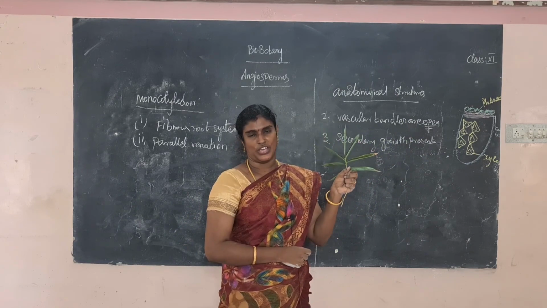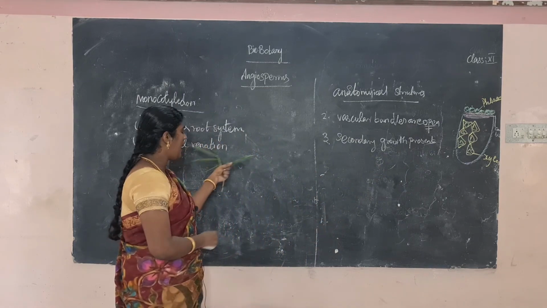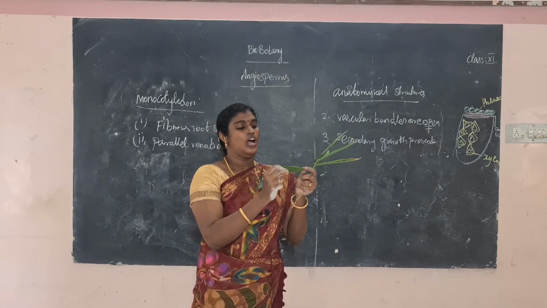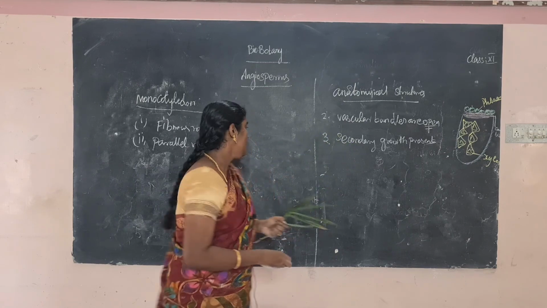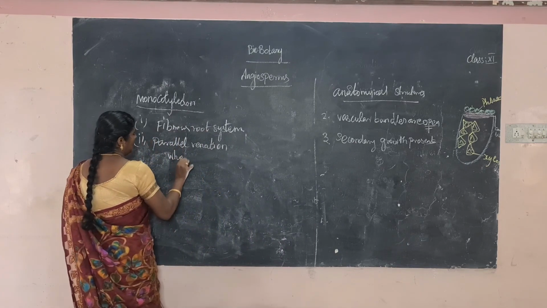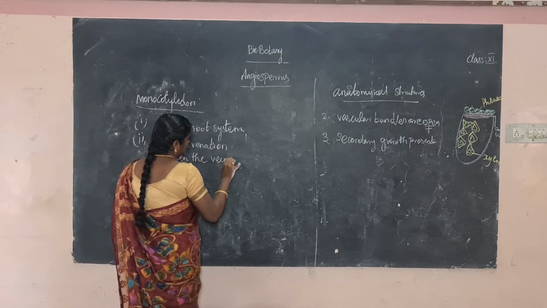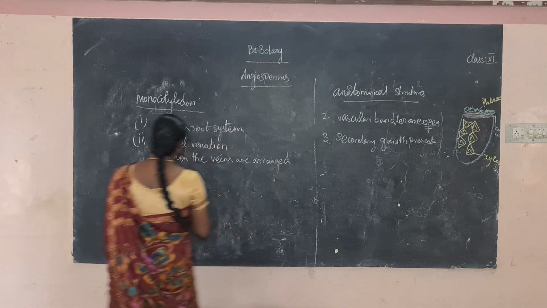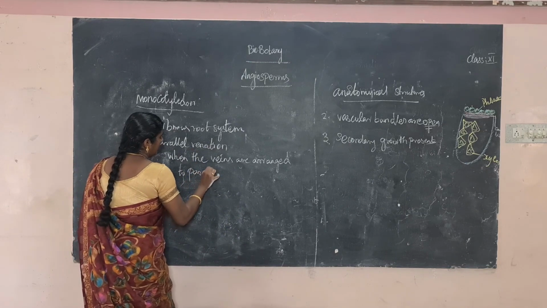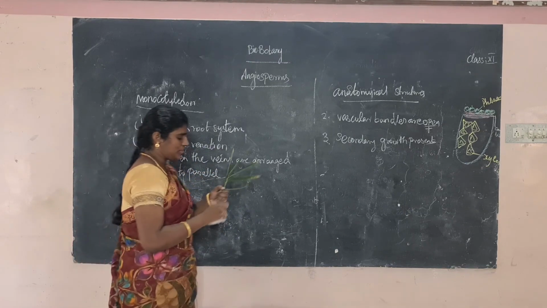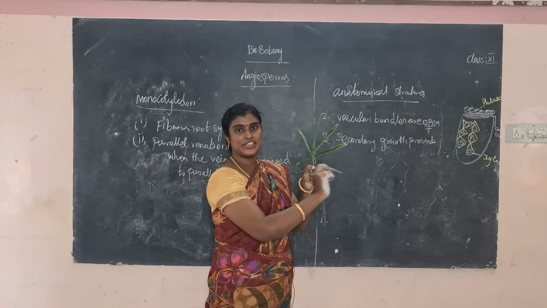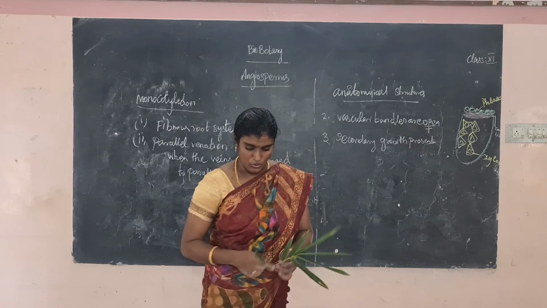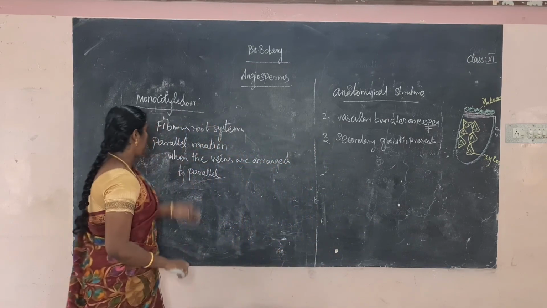This is a leaf modification. Which kind of leaf is present? Parallel venation. What is the meaning of parallel venation? When the veins are arranged parallel to one another. So here they run parallel, one like another, that is called parallel. Okay, this is an example of a bamboo tree leaf. So these are the main important characters.